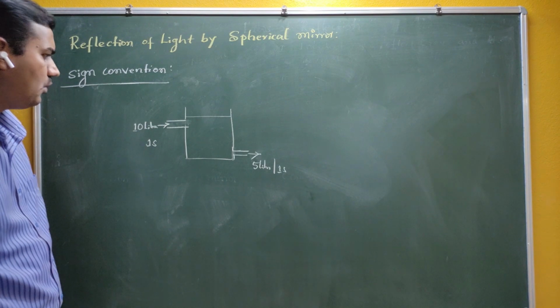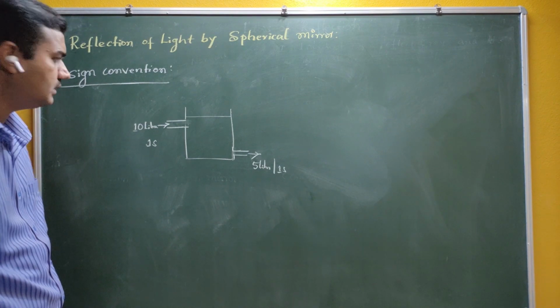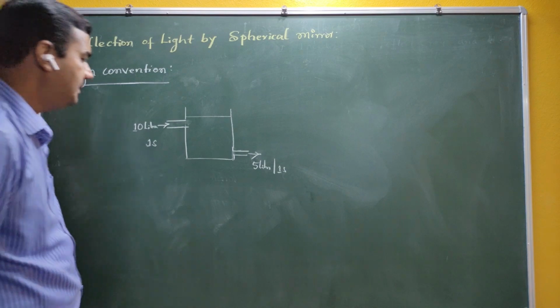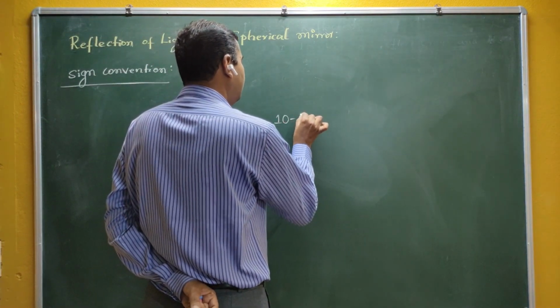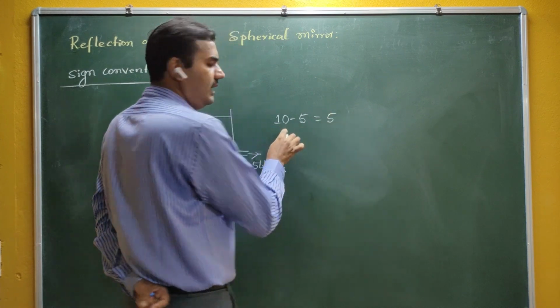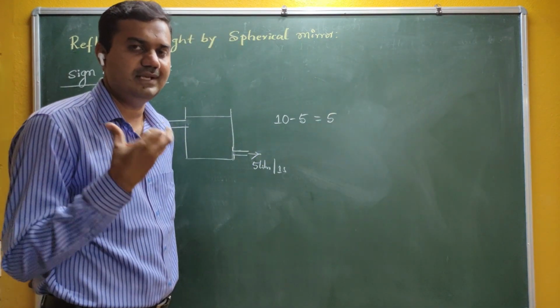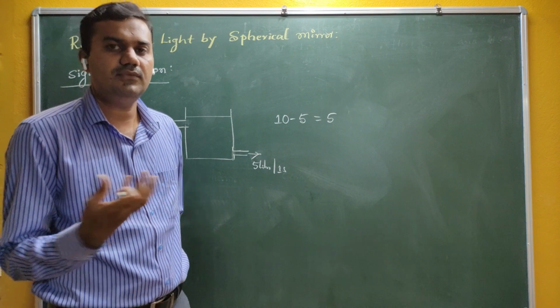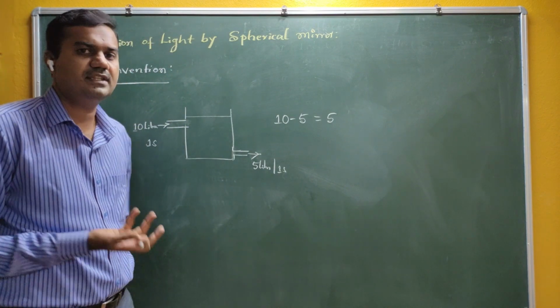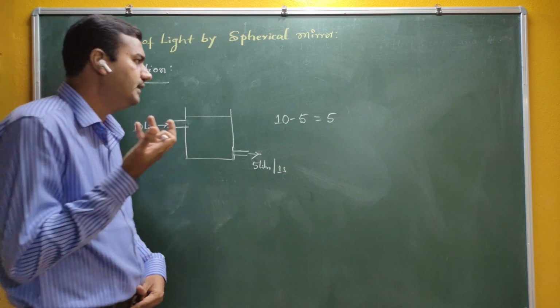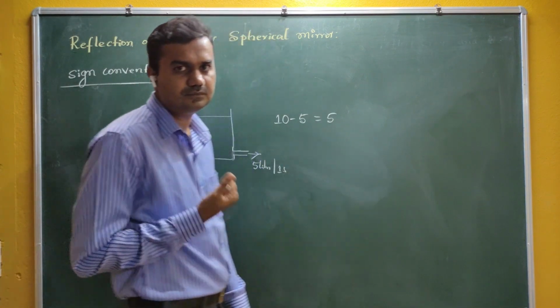Mathematically, this is 10 minus 5, which is 5. Therefore the water left in the tank is 5.